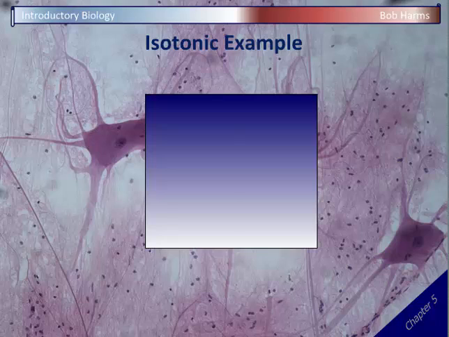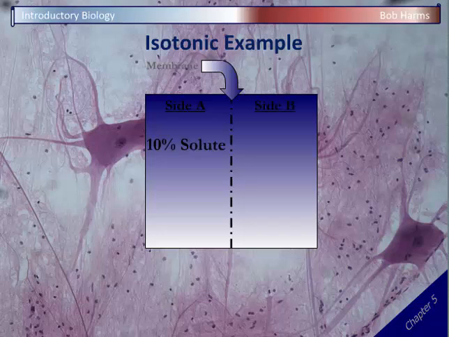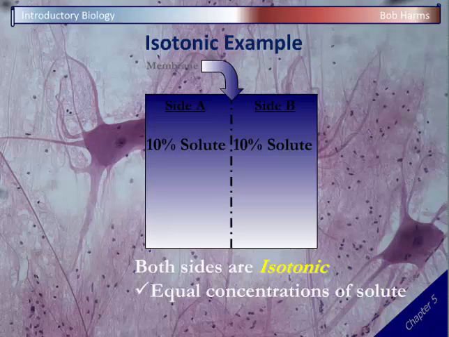And so here we have a beaker of water, and we're going to split the beaker into two halves using a membrane. Something like dialysis tubing is a good mimic for a plasma membrane. So we could just put some dialysis tubing and split my beaker in half into side A and side B. And let's put 10% solute, let's just say 10% salt, on side A, and we'll put the same thing on side B, 10% salt. Well, if I've got the same concentration of solute or salt on both sides, that's called an isotonic solution. So both sides, in this case A and B, we would say are isotonic, meaning they have equal concentrations of solute.